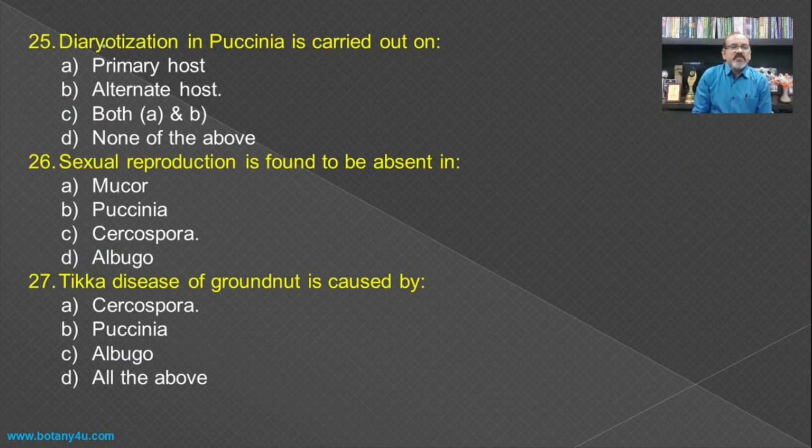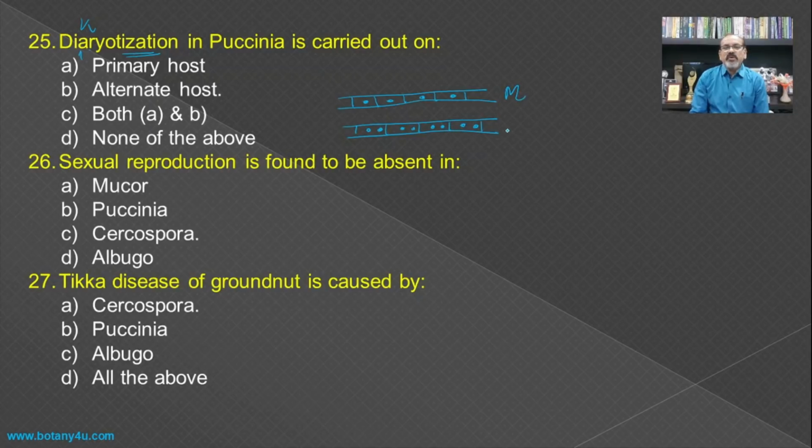Then dikaryoticization. So the dikaryoticization is the process of the formation of dikaryotic type of the mycelium. If you see the type of the mycelium, here if the one cell contains the single nucleus, then it is known as the monokaryotic, and if this mycelium contains two nuclei in each cell, then it is known as dikaryotic.